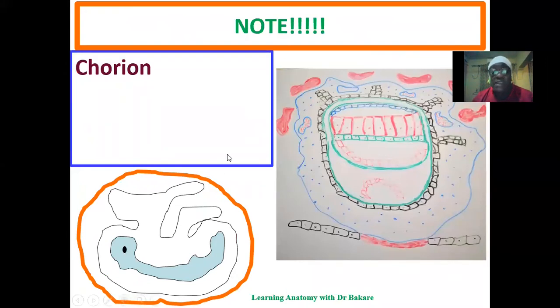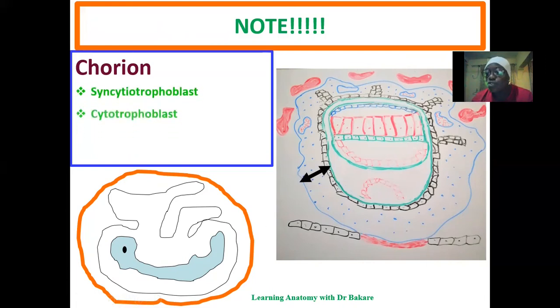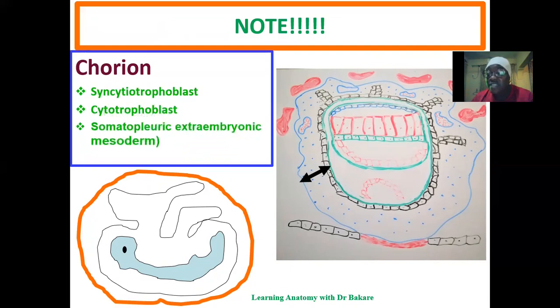The chorion is a membrane that covers the fetus in the later stage of development, but it is good for us to highlight the structures that form the chorion during the 2 weeks of development. The chorion is formed by the collection of 3 structures within the outer part of the embryo. Structurally, it is made up of the syncytial trophoblast, the cytotrophoblast, and also a specific region of the extraembryonic mesoderm. Remember, we talked about the extraembryonic mesoderm, which is the mesoderm created outside the developing embryo, but of course divided into 2 layers.